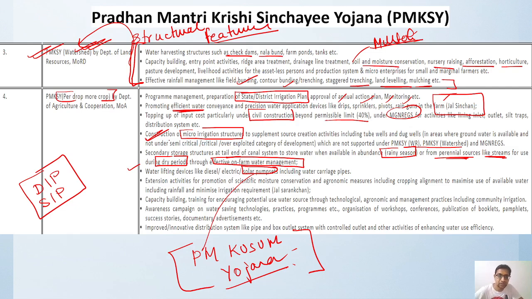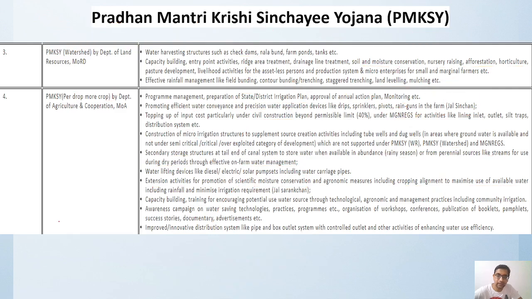Then extension activity, what are the extension activities? Like scientific moisture conservation activity, one of the extension activities. Then crop alignment, how we can maximize the use of available water and rainfall, and how we can minimize our irrigation requirement. Okay, so that we can have our own irrigation system, and we should not depend on irrigation so much. How we can minimize the irrigation requirement.